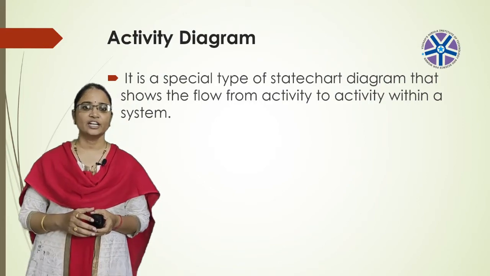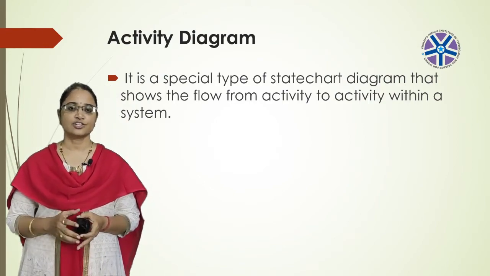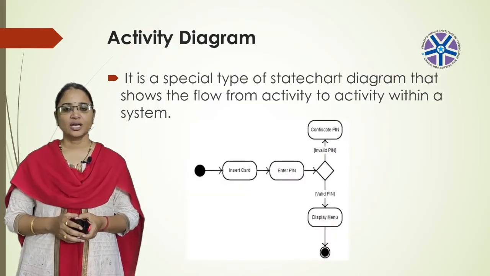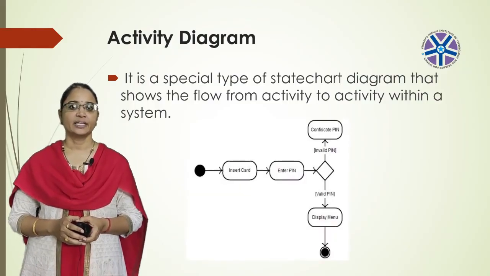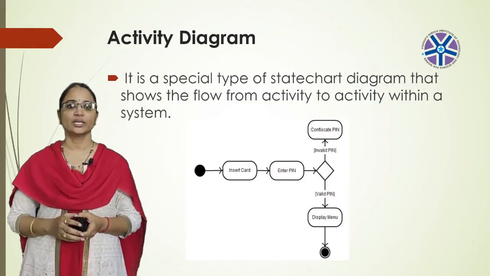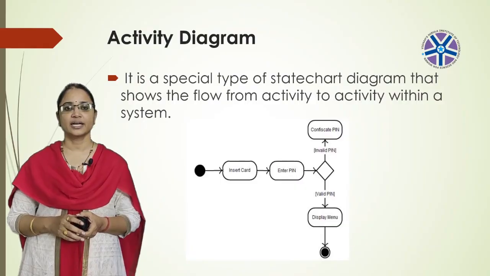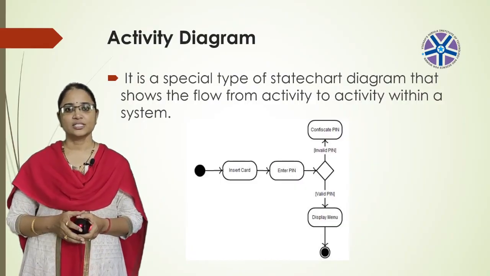So we need to identify activities, associations, conditions, constraints. Coming to the activity diagram for ATM. If you consider the activity diagram, how the activity is flowing. So first of all, let's start the system. The starting symbol is indicated as a solid circle.